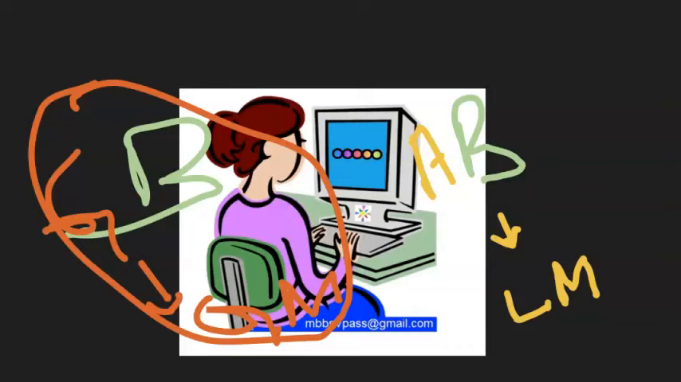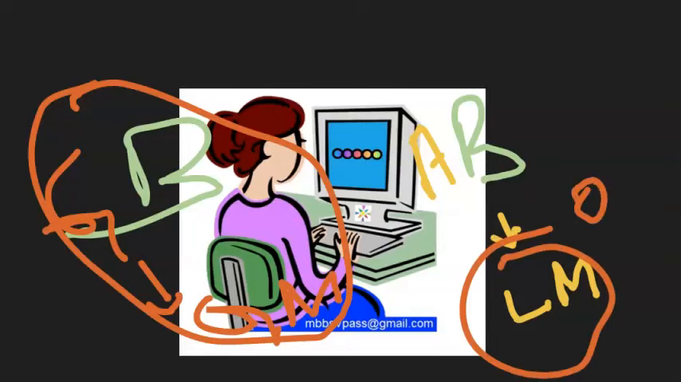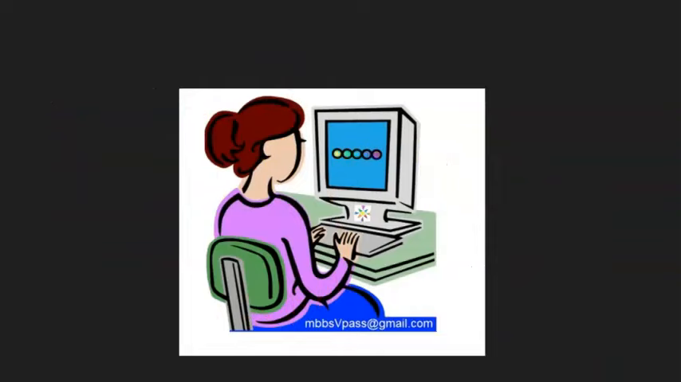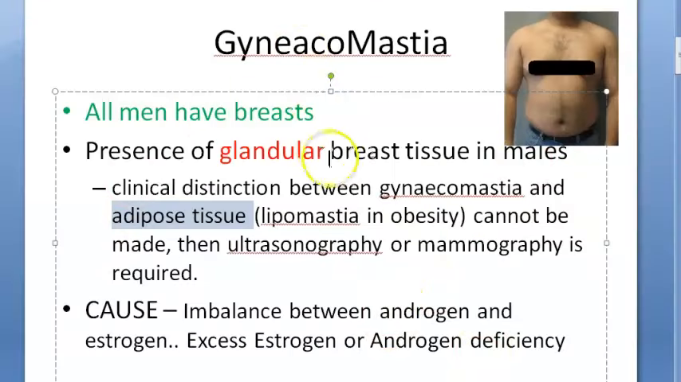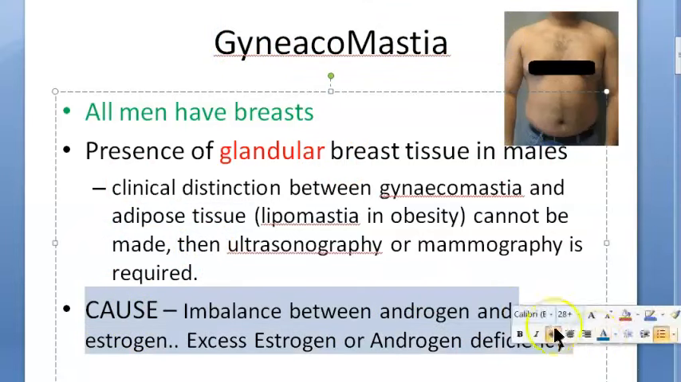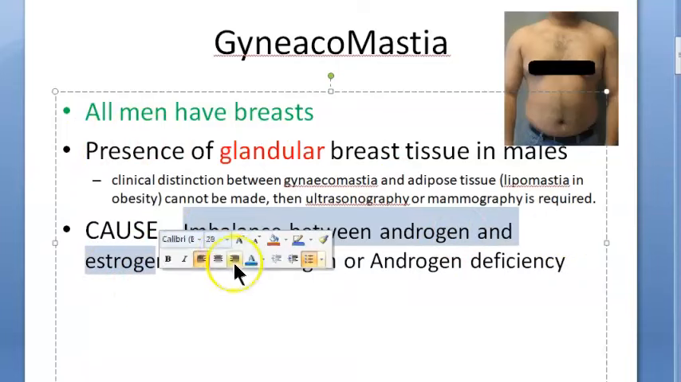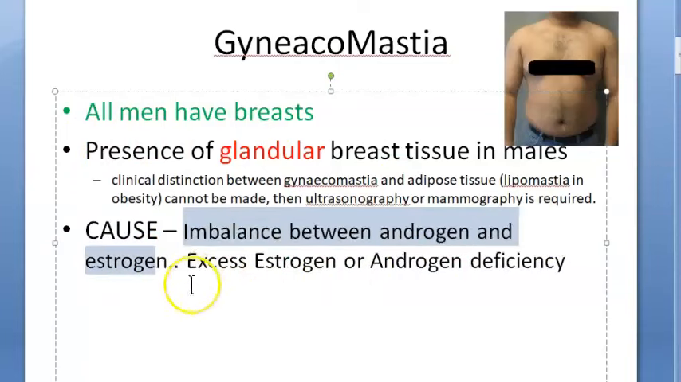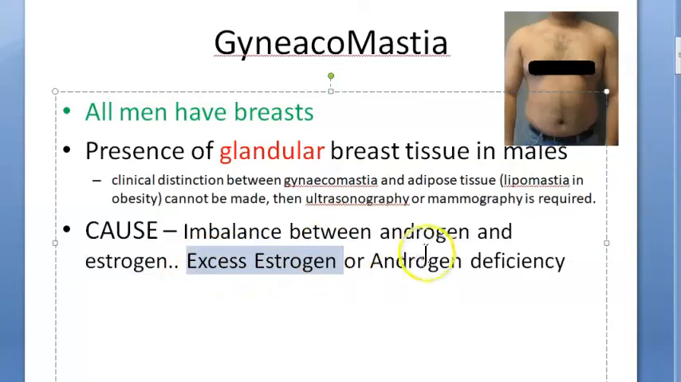So are you understanding? Now this lipomastia, where can it be? It can be in obesity, okay? Lipomastia will be there in obesity. But here, are we here to learn about the causes of lipomastia? No, here we are here to learn about the causes of gynecomastia. So the main cause which has been written here, this is the main point that you have to write, okay? There is an imbalance between androgen and estrogen. Excess estrogen or androgen deficiency will cause gynecomastia, okay?